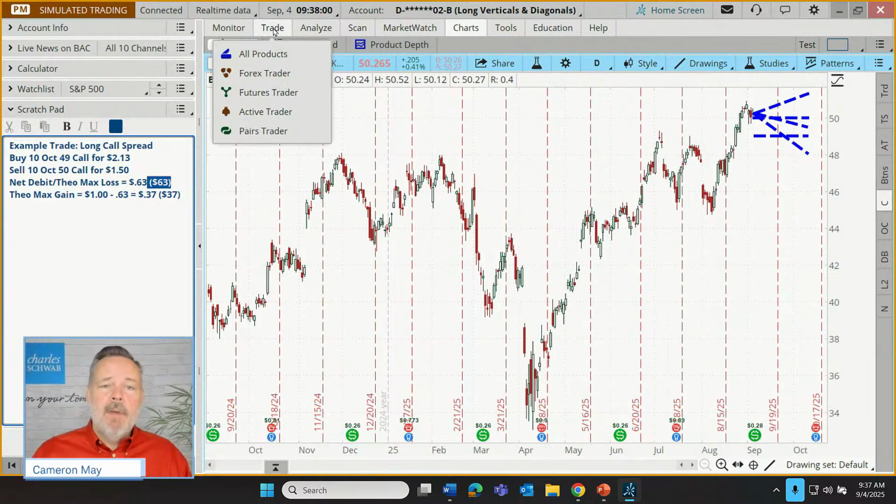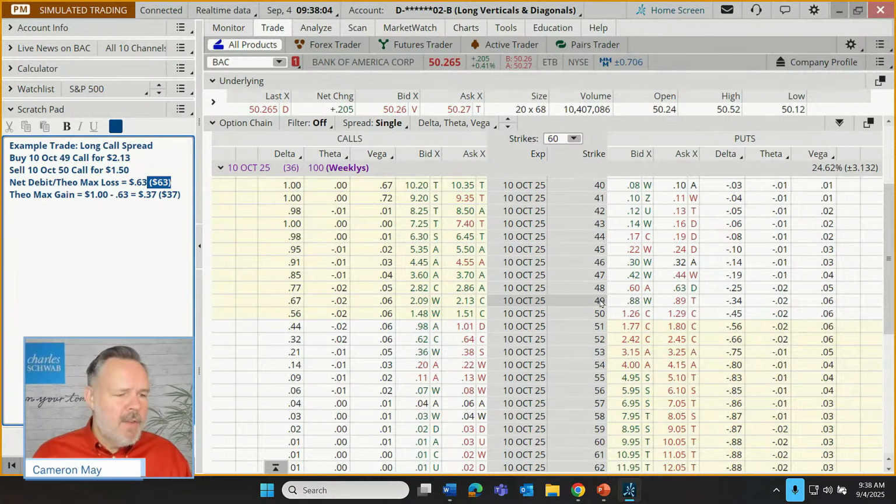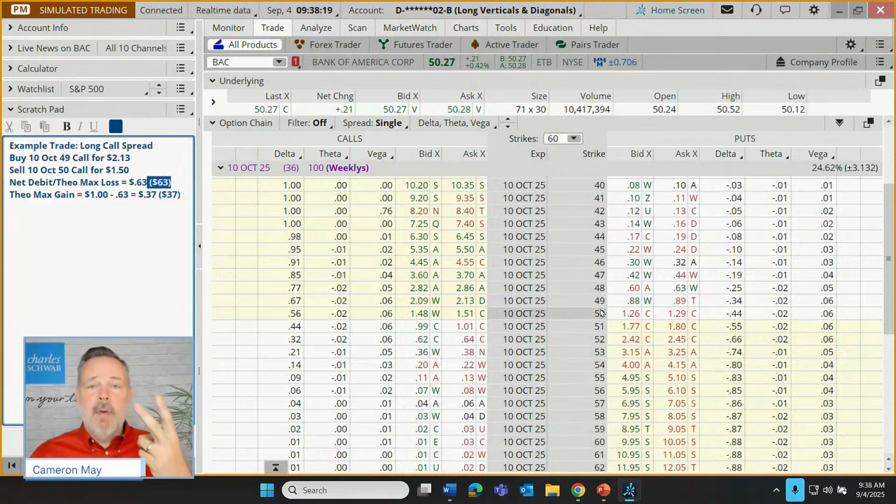So I'm going to go to the trade tab. And I do want to go back to the quick question here. Mighty Mouse says, what if we went $2 wide? Well, then let's say we bought the $48 call and sold the 50. We'd have the right to buy shares at 48 and the obligation to sell at 50. If that happened, that would be a $2 profit.